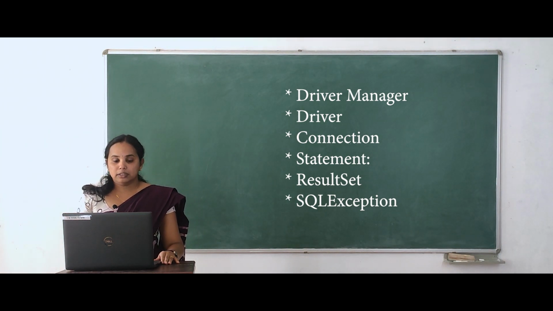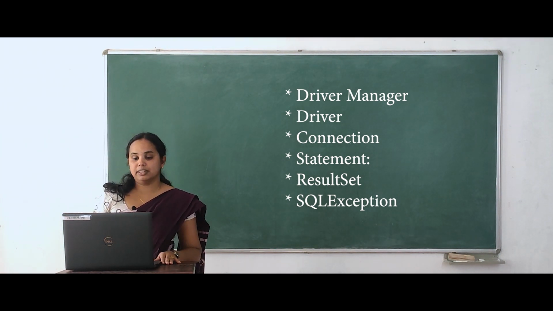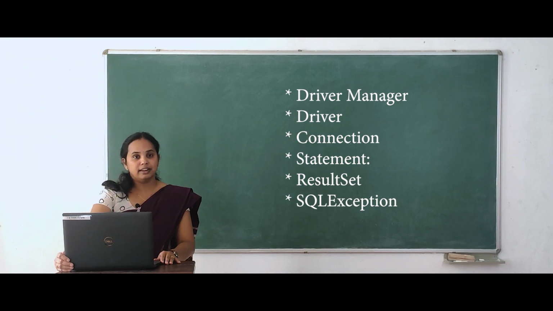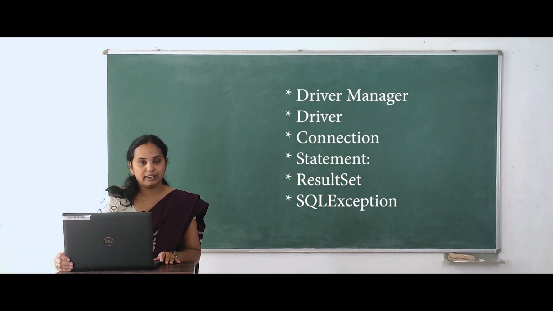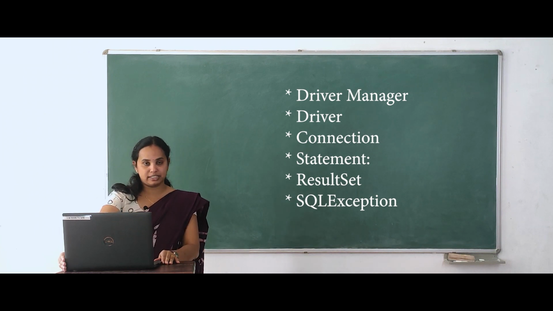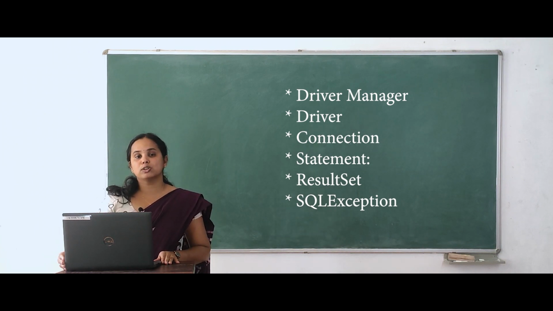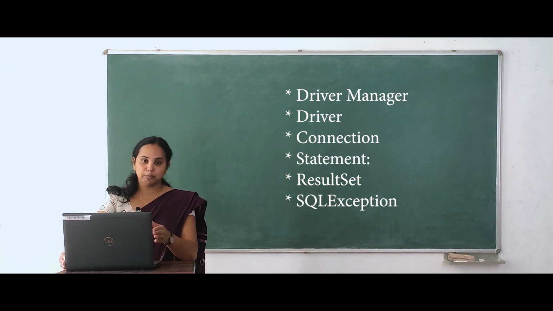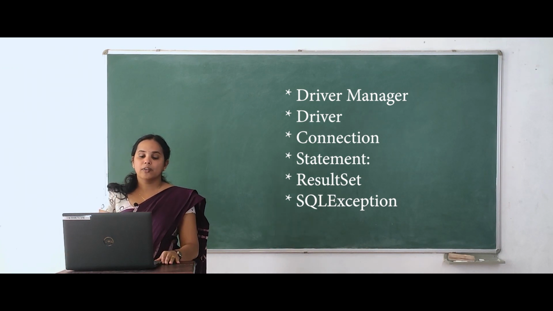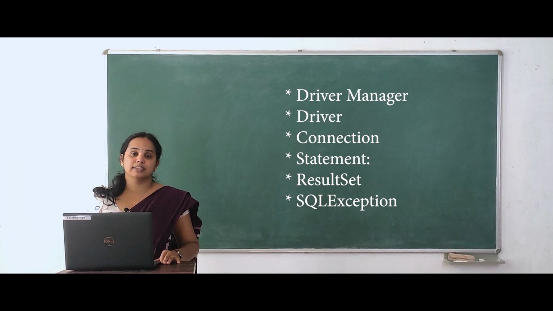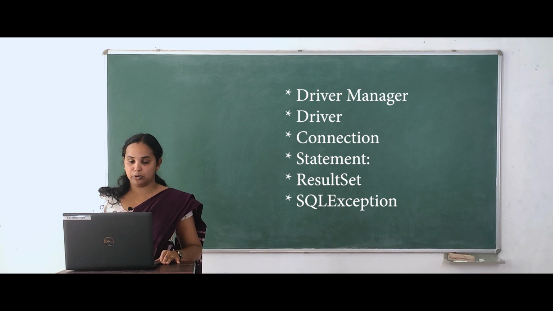The main classes and interfaces of the JDBC API are DriverManager, Driver, Connection, Statement, ResultSet and SQLException. Other than this, lots of methods are available. By using these classes and interfaces, we can easily communicate between the Java application program and the DBMS.